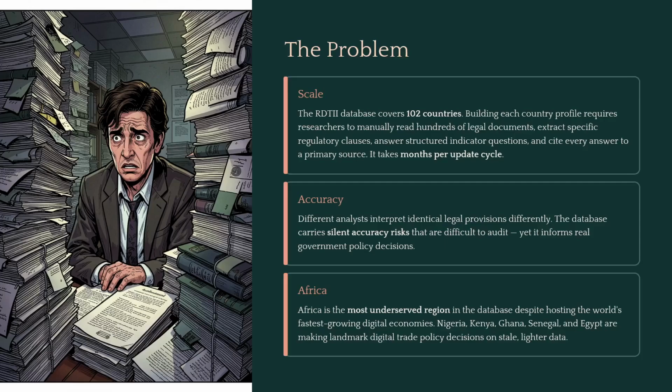The RDTII scores countries on how open or restrictive their digital trade regulations are. Building it is done completely manually. Researchers read hundreds of legal documents per country, extract clauses, and cite every answer to a primary source. And this usually takes time, ranging from weeks to months. Africa is one of the most underrepresented regions in this database, despite having some of the fastest growing economies in the world today.